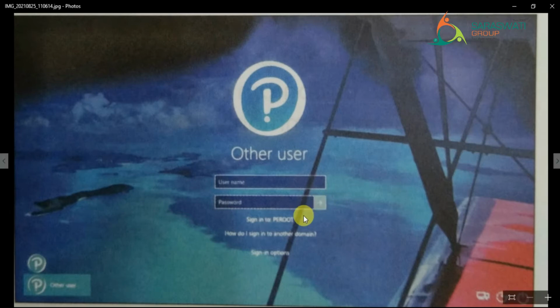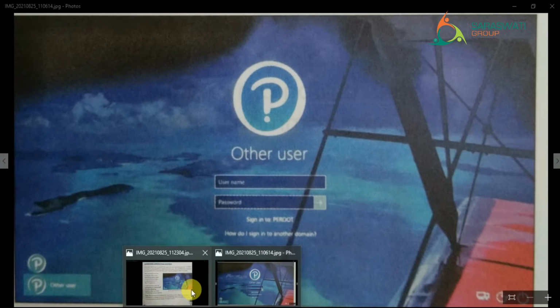Sometimes due to the workload or the software present inside your computer, it may work slow. So you can also go for reboot. Here you can see. So this is the first screen, where the user can enter the username as well as the password so that the computer will switch on, or you can say it will be ready to use, right?